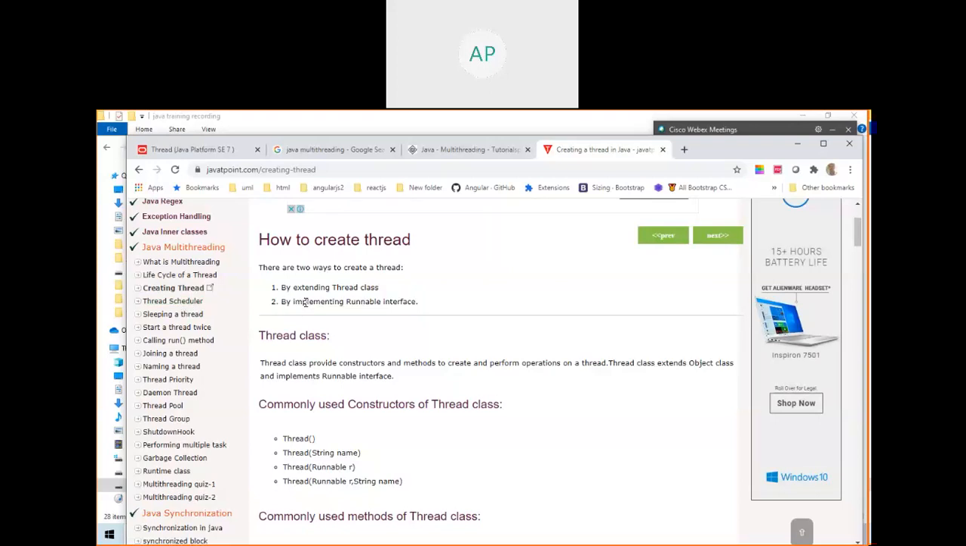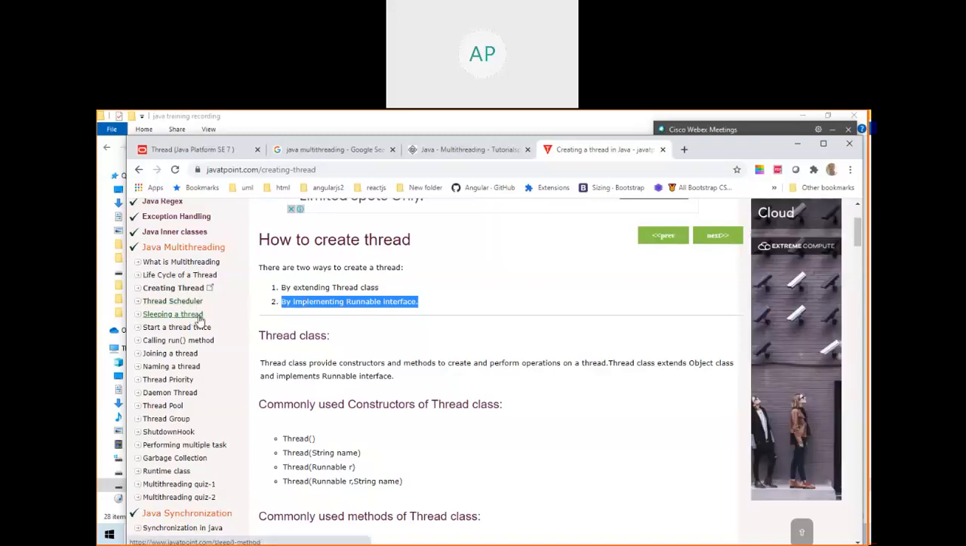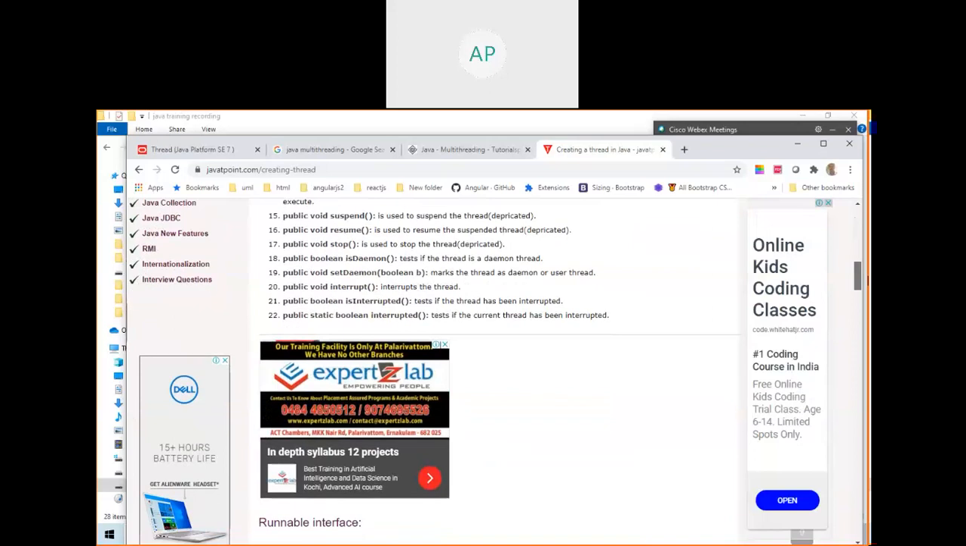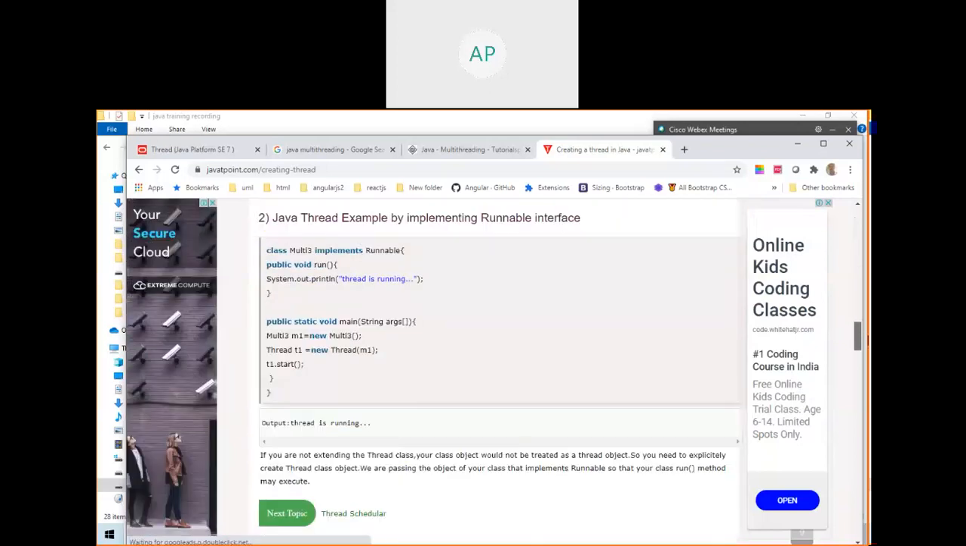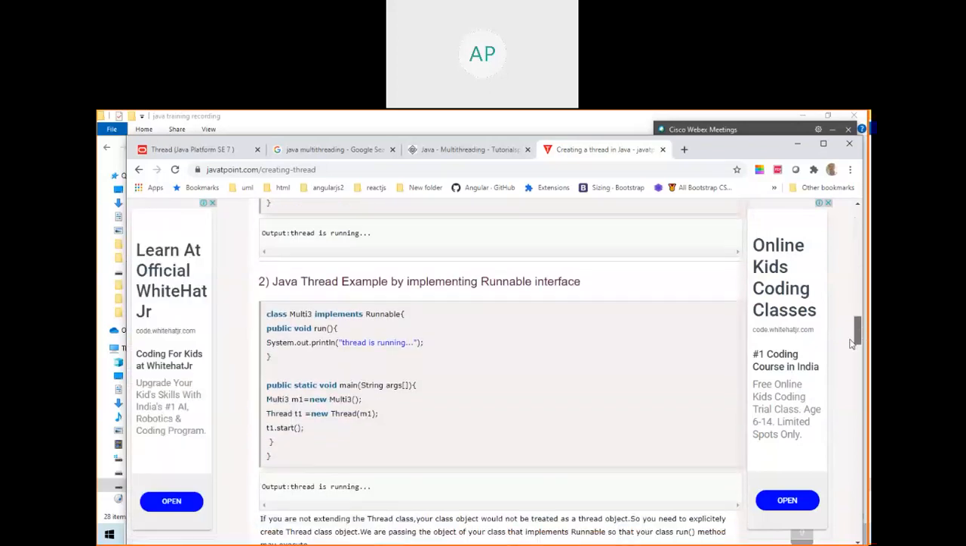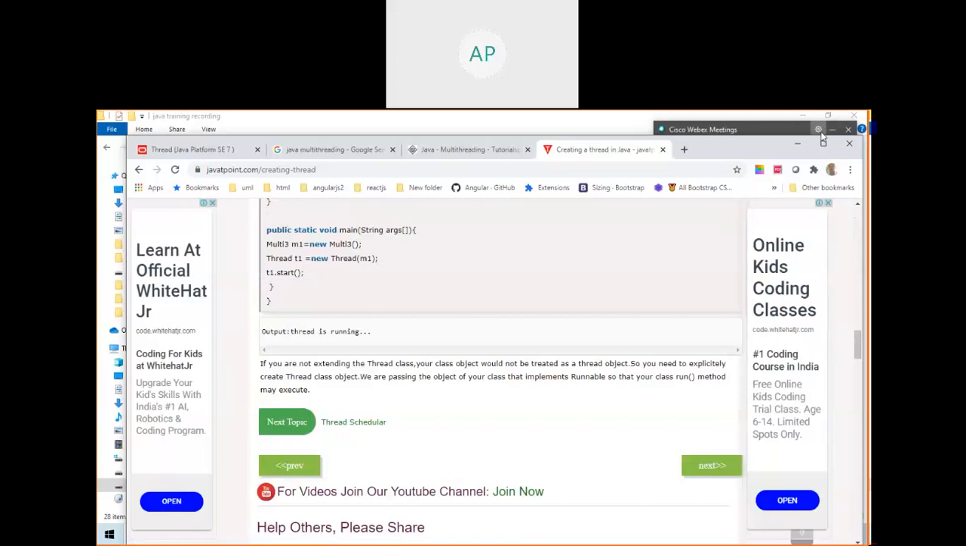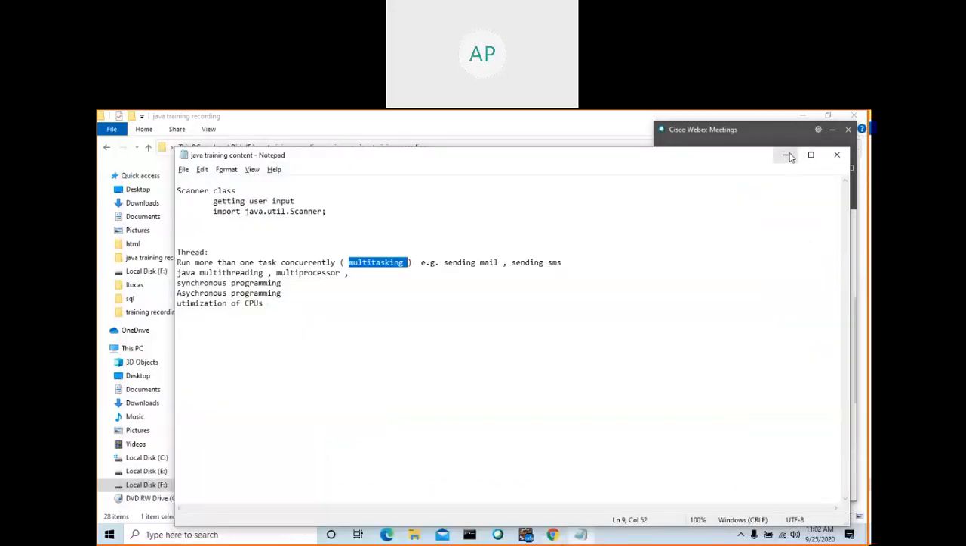Thread scheduler: whenever you create a thread, it is assigned to the scheduler, which will run the thread. And sleep: when your thread is running, you can make it sleep for some time based on some conditions. If you read this, you will get the idea. But as of now, I will show you one example of a thread class.